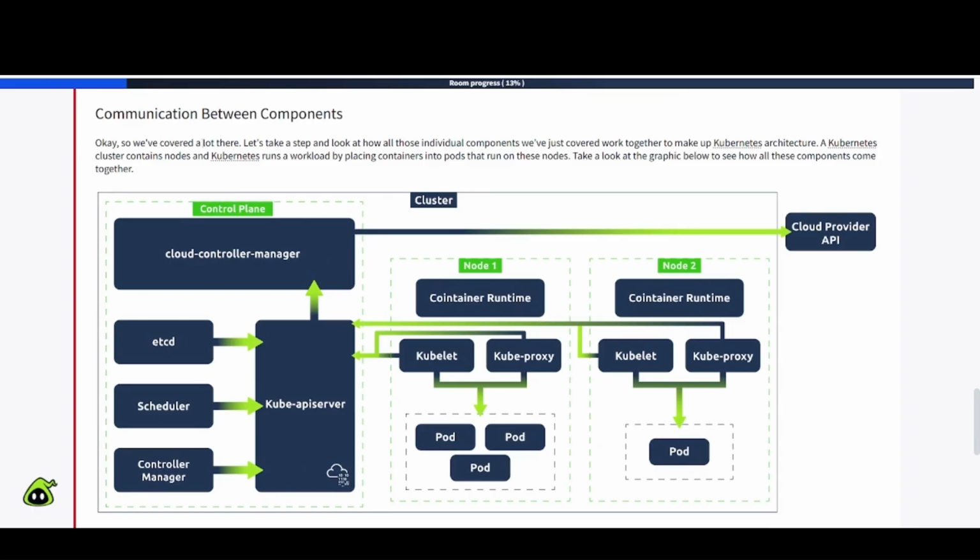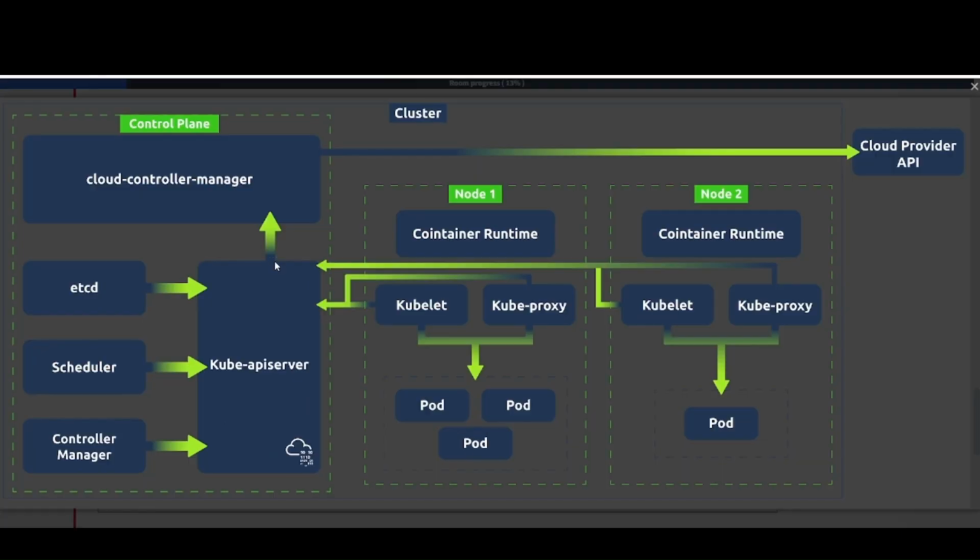Okay, so we covered a lot there. Let's take a step back and look at how all these individual components we've just covered work together to make up Kubernetes architecture. A Kubernetes cluster contains nodes, and Kubernetes runs a workload by placing containers into pods that run on these nodes. Take a look at the graphic below to see how all these components come together. So we can see that here. It's a pretty busy graphic, but let's go ahead and take a look.